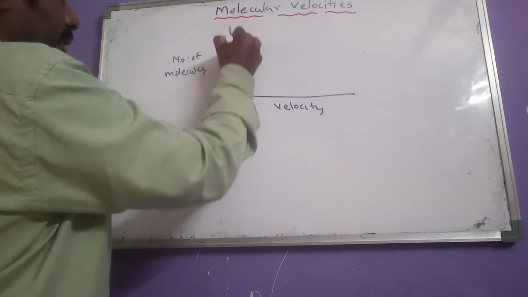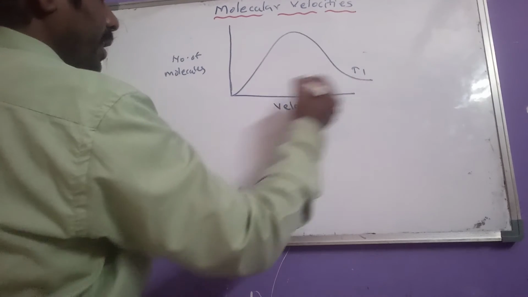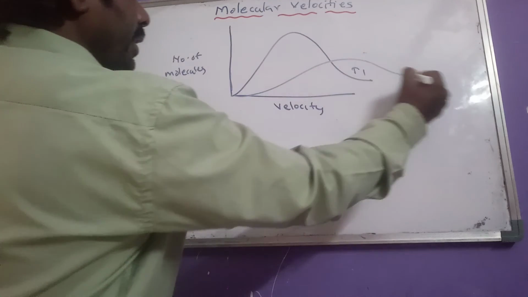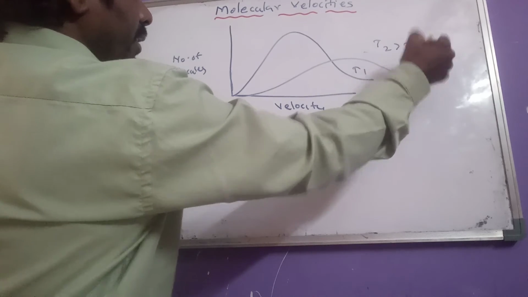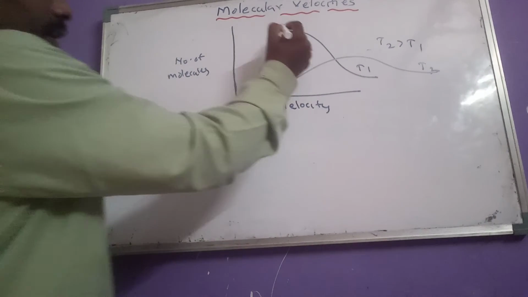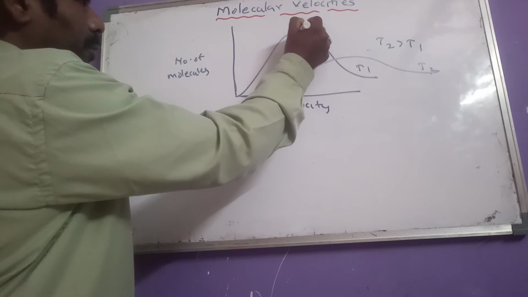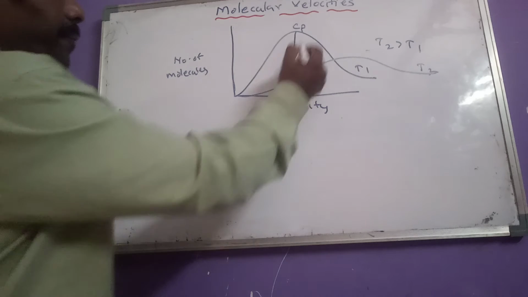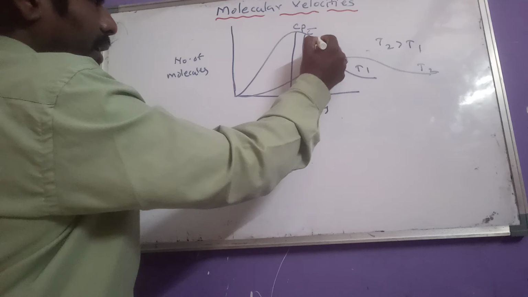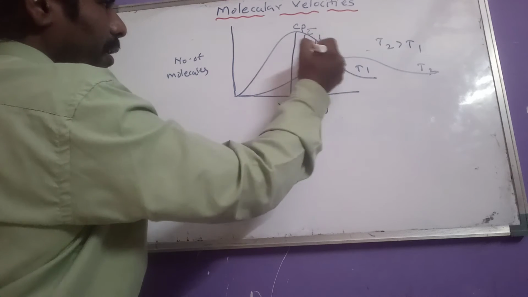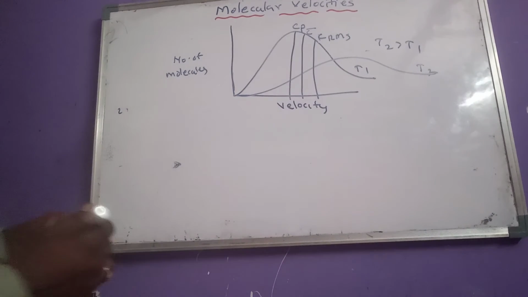So how we can get this graph means here, let it be the graph at T1 temperature, and at T2 temperature we can get the graph like this, T2 greater than T1. Now here this peak of the curve is occupied by most probable velocity Cp, and at the middle of that one C bar, and highest velocity among these three is nothing but RMS velocity.